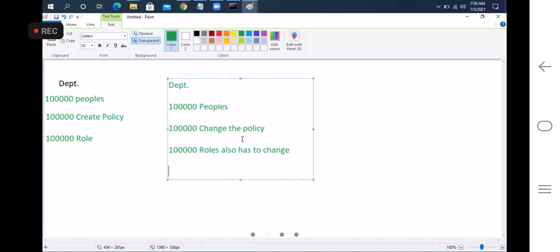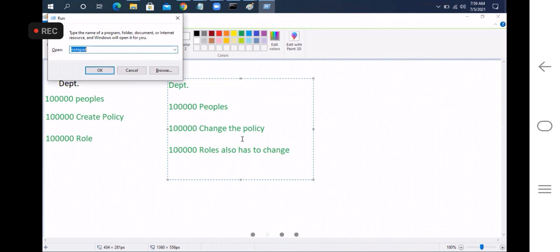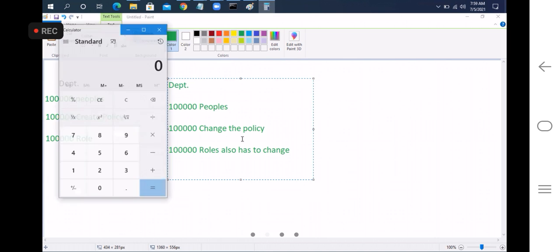So if you calculate one person doing an average of 50 roles, then it will take 2000 days. This 2000 days divided by 50 people, then it will take 40 days.